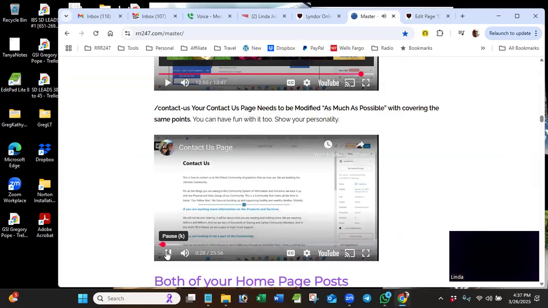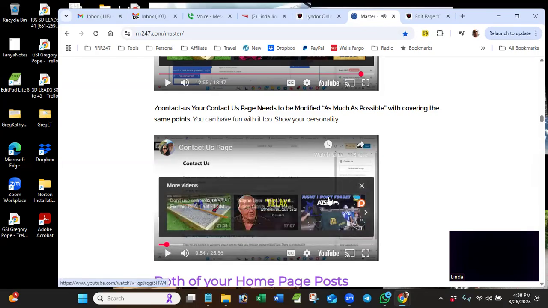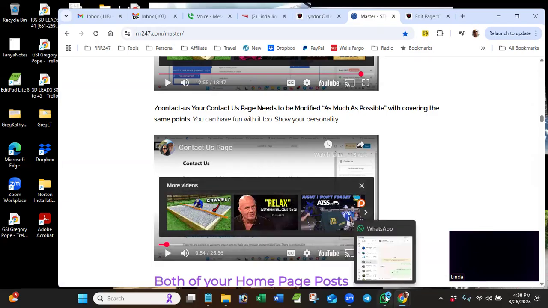Now, this page needs a lot more modification. We just did the affiliate disclosures. We didn't need to modify the page. We kind of learned how to do the backup, and a really good place to start. But this contact us, like all other pages, needs to be original content. The only page that doesn't need original is affiliate disclosures. They're not going to penalize us for it. It's required. We have a very set way we say it, and we don't modify that one because of that reason. But going on, this is where I'm going to stop the video.